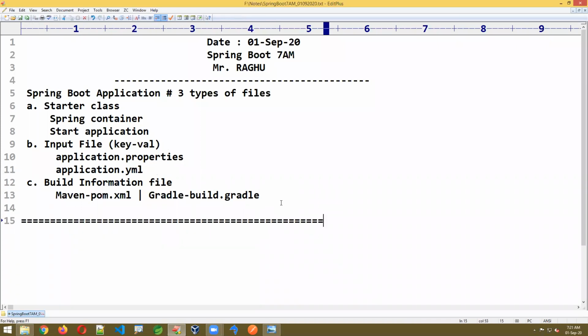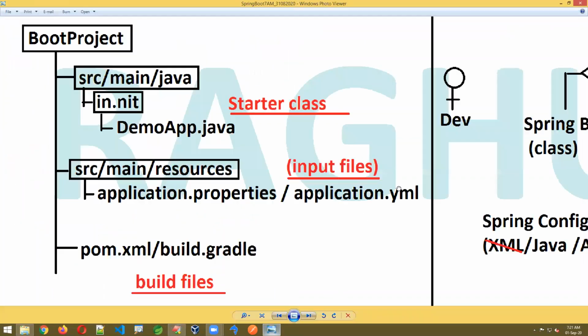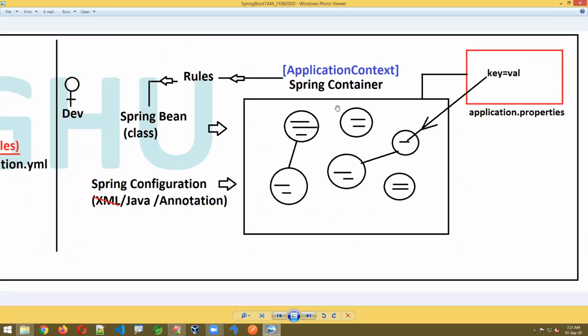if you look at the Spring container concept here, the work of the Spring container is to create the objects, provide data to the objects, link one object with another object, and you can read the objects and print them, and finally destroy the objects.